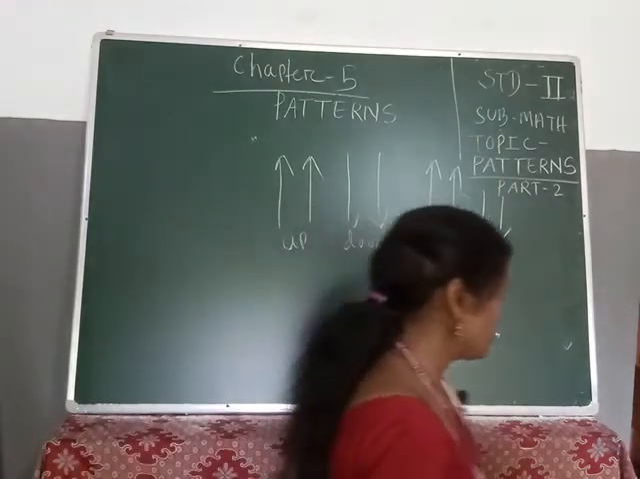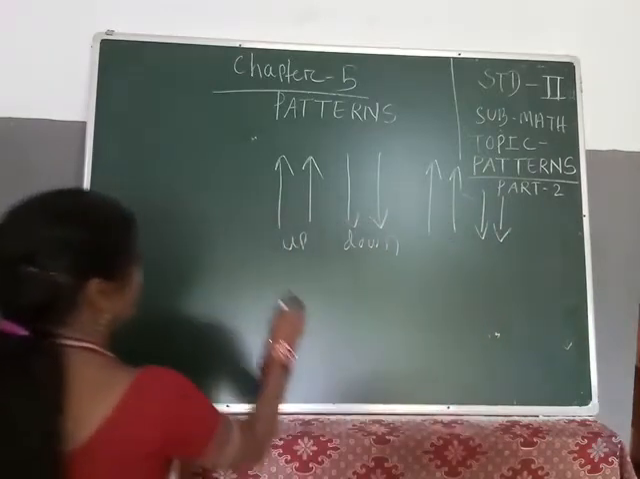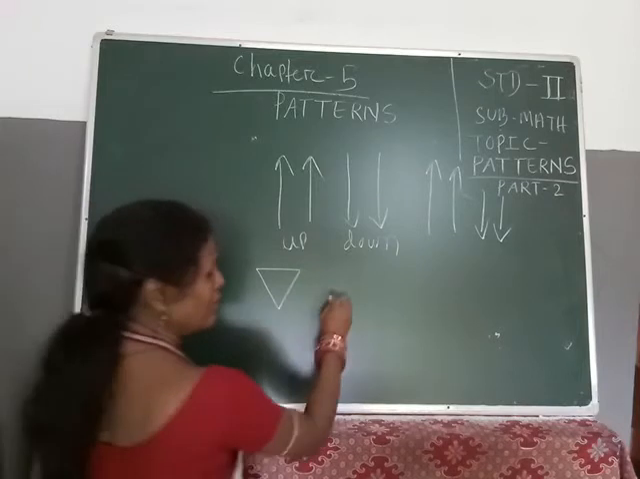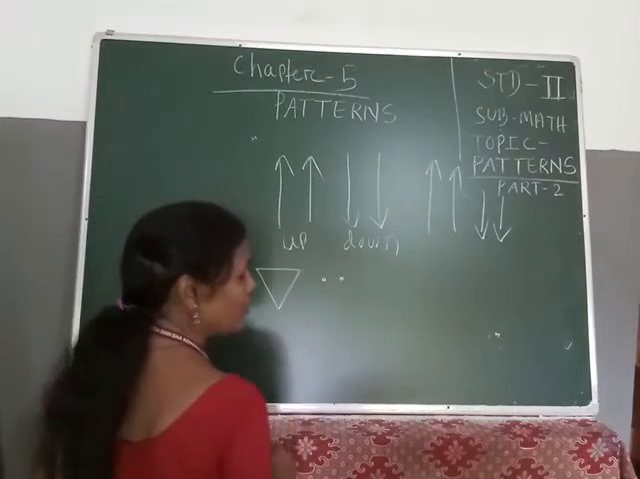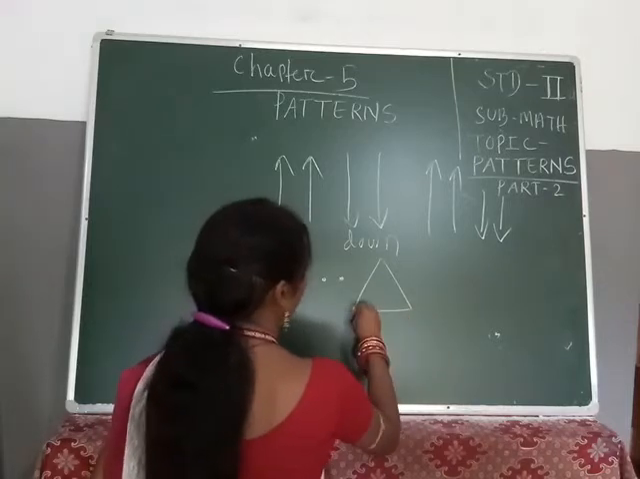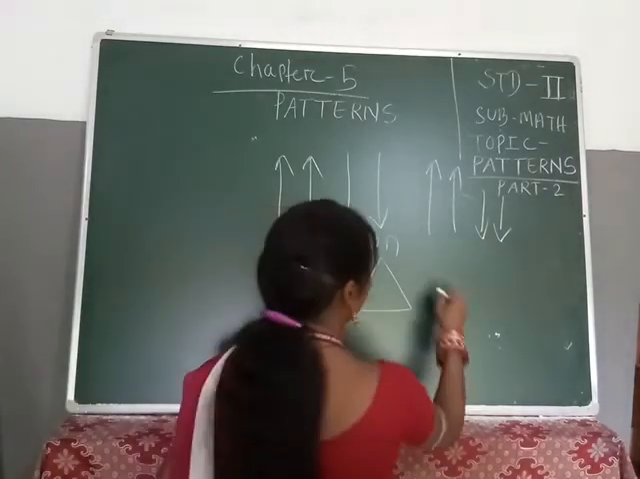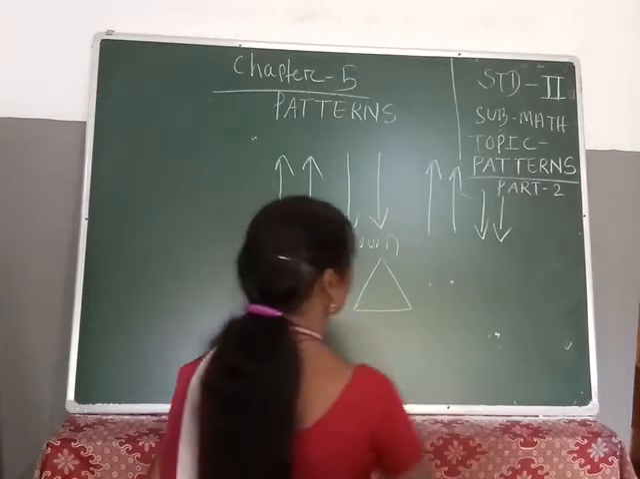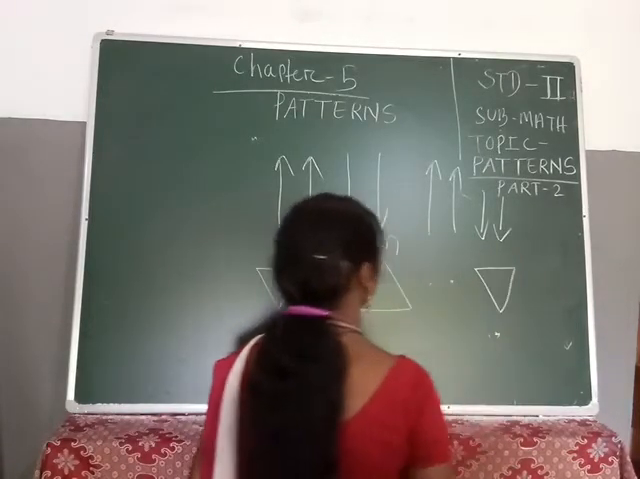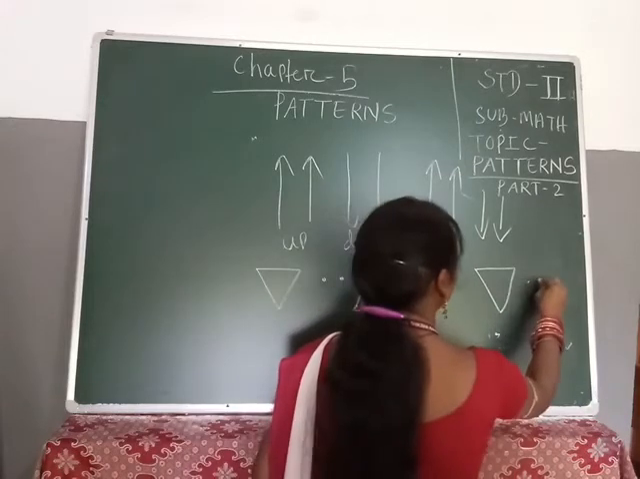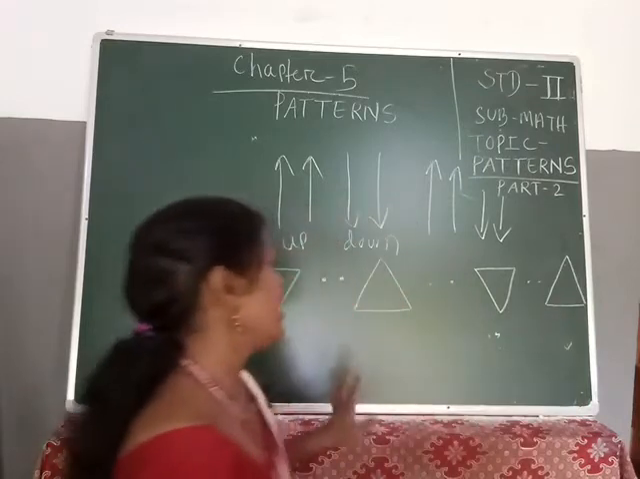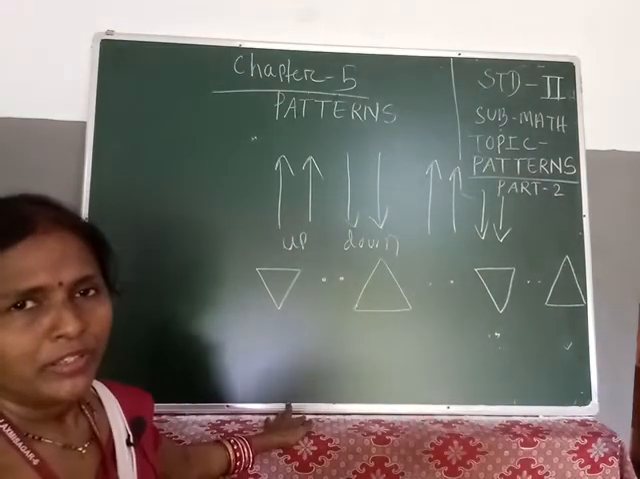Okay, next you see, 1 triangle, a reverse triangle is given. Next is your 2 dots. Next, you see, this is your triangle given. Now students tell me what I'll do. Yes, 2 dots, then I'll do another. Understood? Next I'll do 2 dots, then I'll do a triangle. So like this it will be repeated, right?